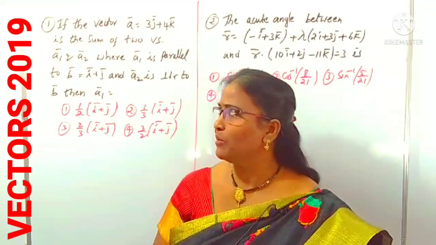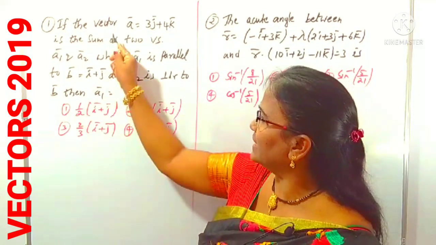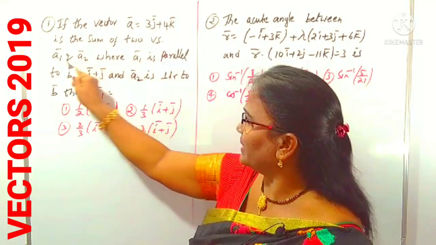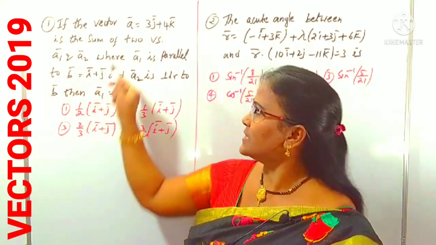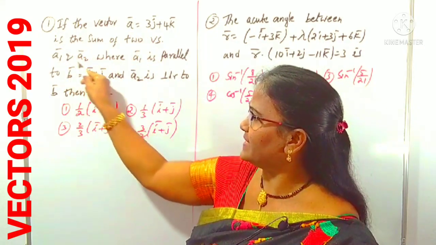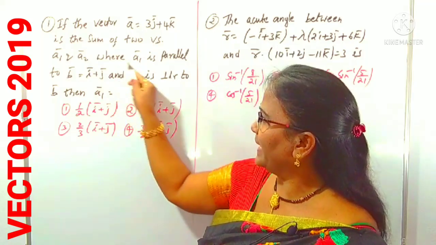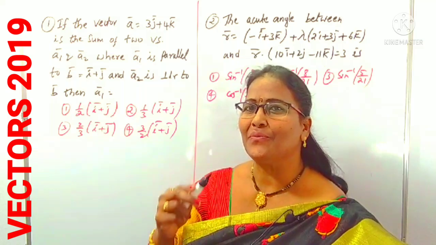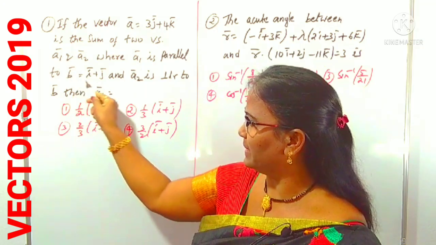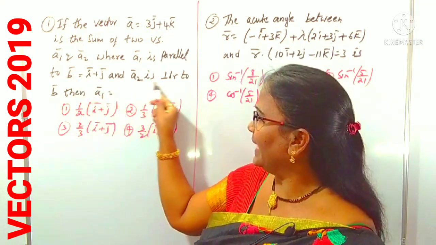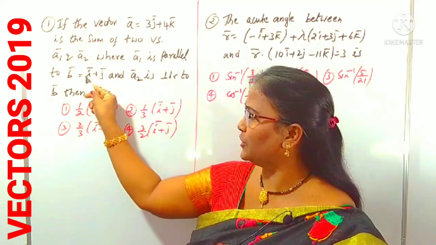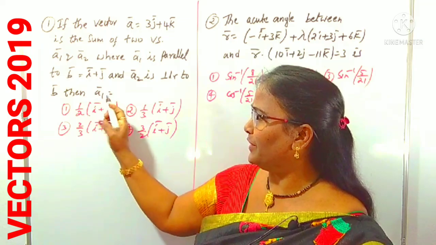Now look at question number 1. What is given here? The vector A, which is 3j plus 4k, is the sum of two vectors a1 and a2, where a1 is parallel to the vector b, which is i plus j, and a2 is perpendicular to b. a2 is another vector which is perpendicular to b. Now we can find out a1.